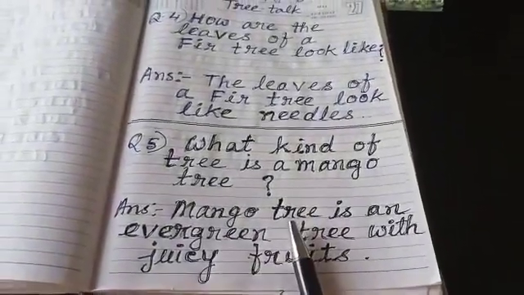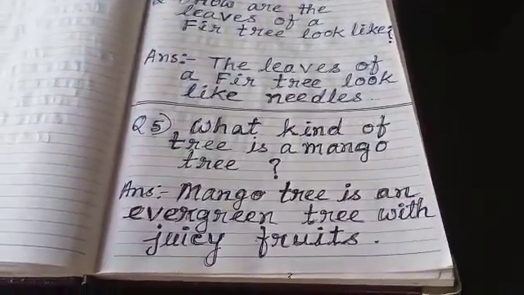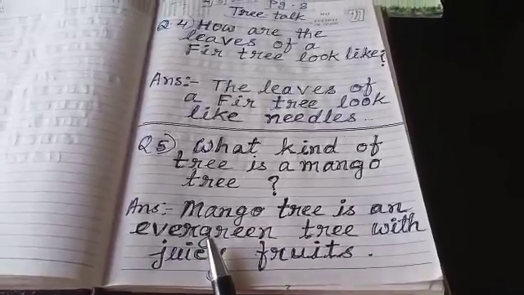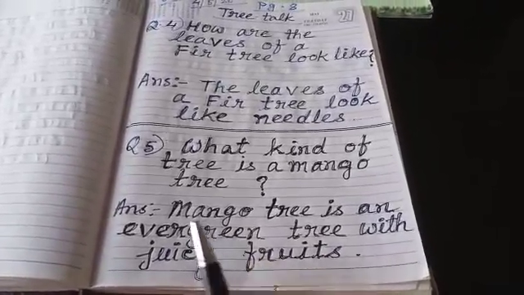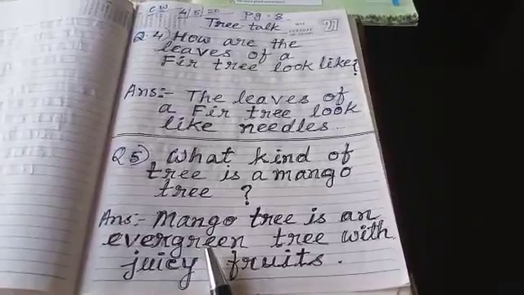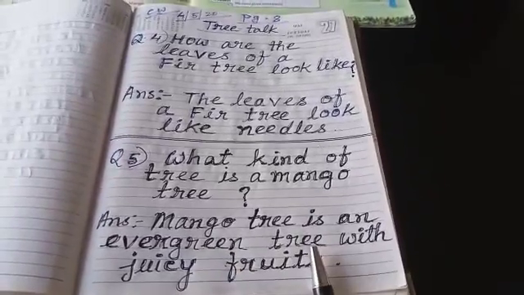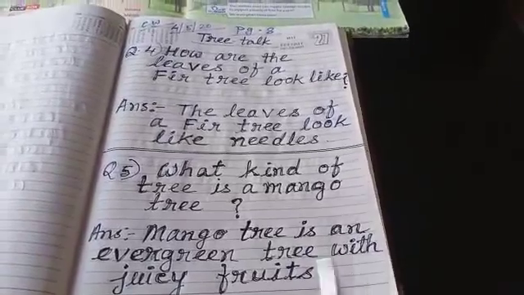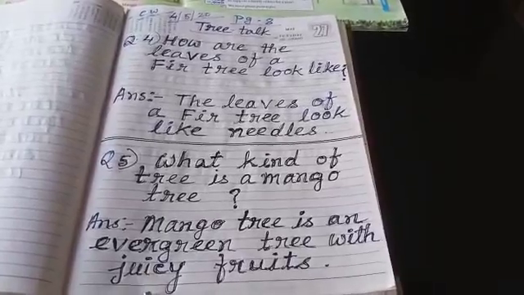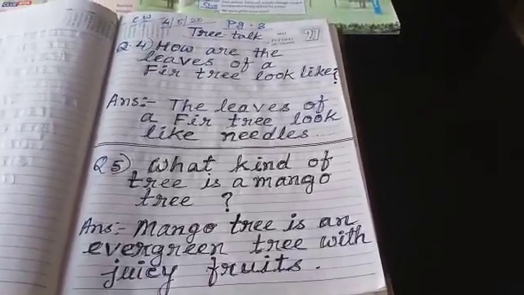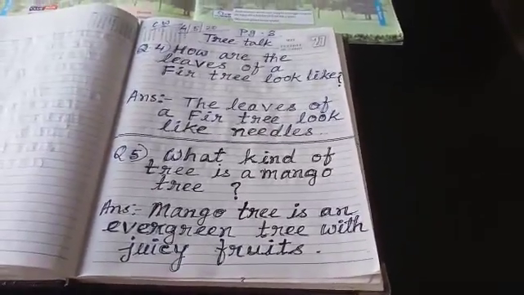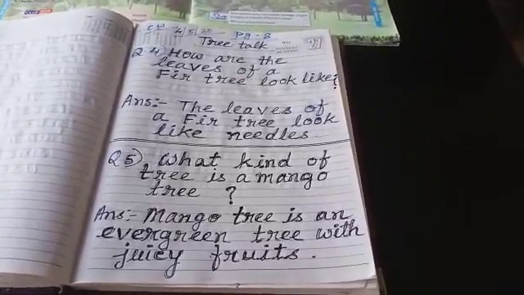Mango tree is an evergreen tree, E-V-E-R-G-R-E-E-N, evergreen, E-V-E-R, ever, G-R-E-E-N, green, evergreen tree with juicy fruits, J-U-I-C-Y, juicy fruits, F-R-U-I-T-S, fruits.